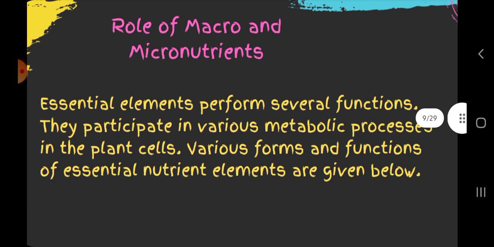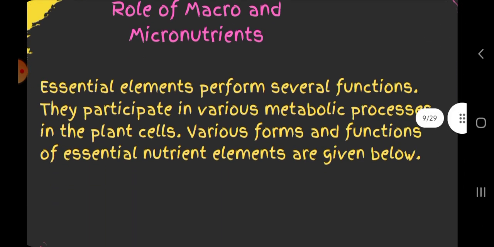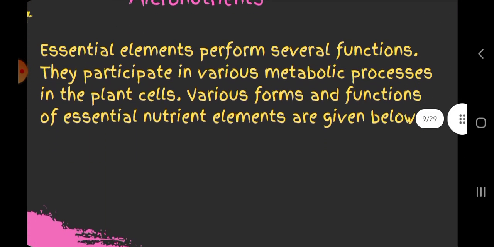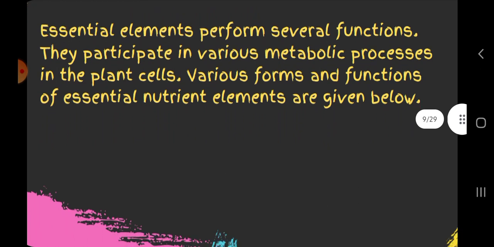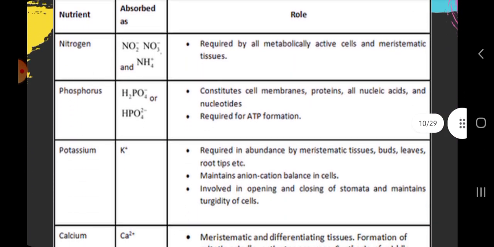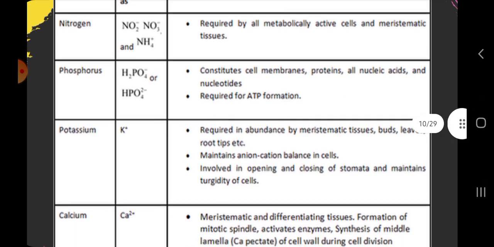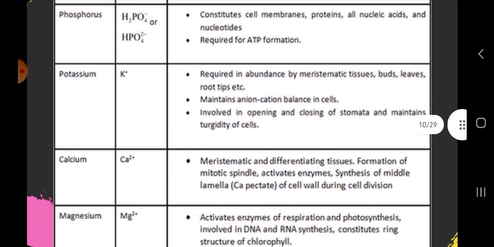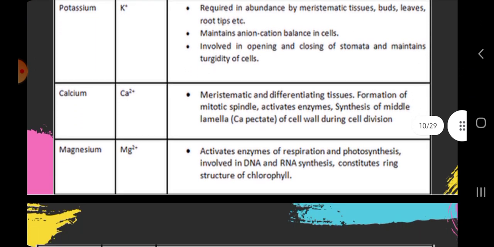Then role of macro and micronutrients. Essential elements perform several functions. They participate in various metabolic processes in plant cells. Various forms and functions of essential nutrients are given below. Nitrogen is required by all metabolically active and meristematic tissues. Phosphorus is required for ATP formation. Potassium maintains anion-cation balance. Calcium is required by meristematic and differentiating tissue.